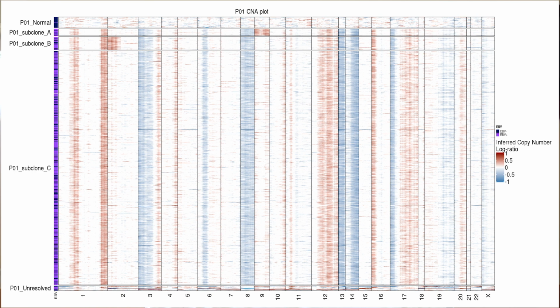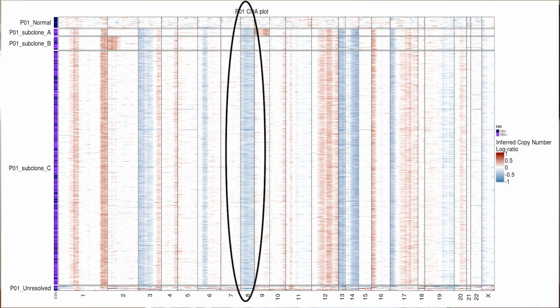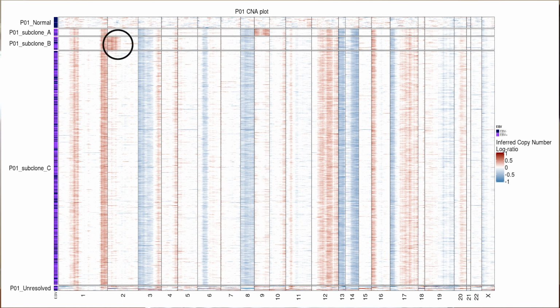Hence, we can, for example, see chromosome 8 is deleted in all subclones, whereas only subclone B has the first arm of chromosome 2 amplified. Subclone A can be differentiated from subclones B and C by an amplification of chromosome 9. To better understand the role of EBV heterogeneity in cancer cells, we first identified cancer cells by selecting epithelial cells with chromosomal aberrations.